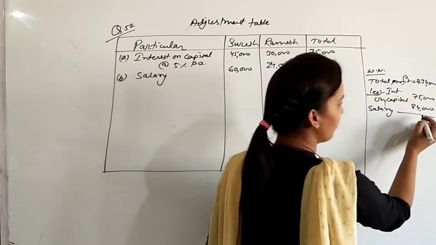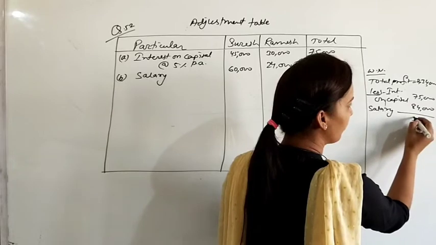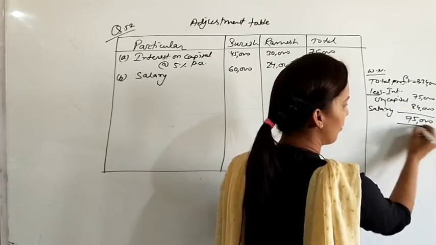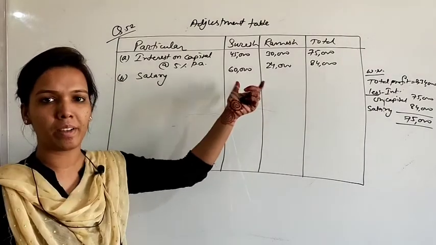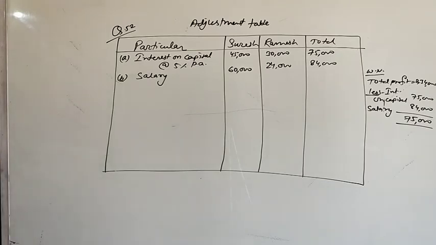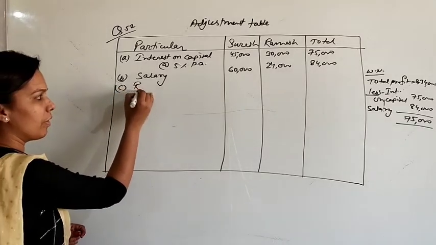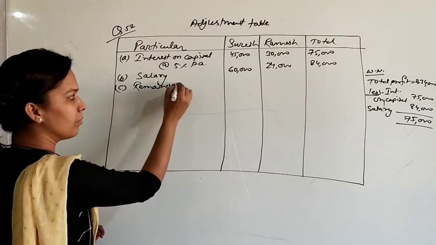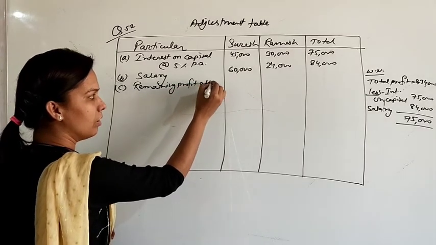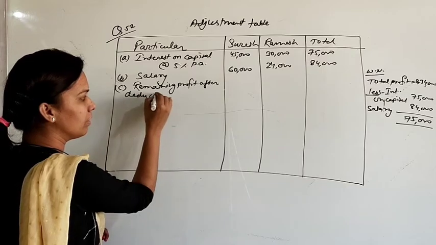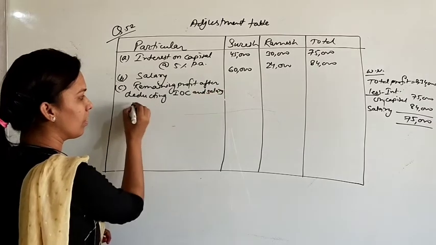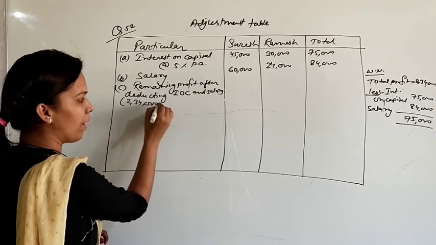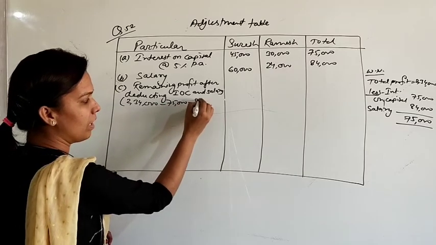Okay, 75,000 will be the remaining profit after deducting these expenses. So this 75,000 should be credited in their accounts, and the ratio is 3:2. So we will write here remaining profit after deducting interest on capital and salary: 2,34,000 minus 75,000 minus 84,000.